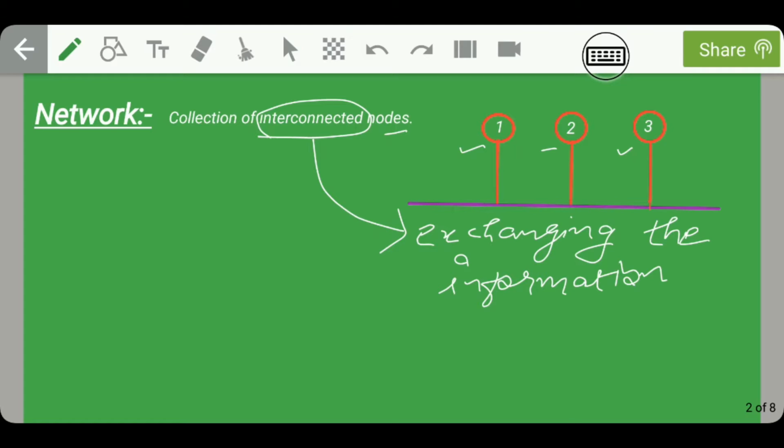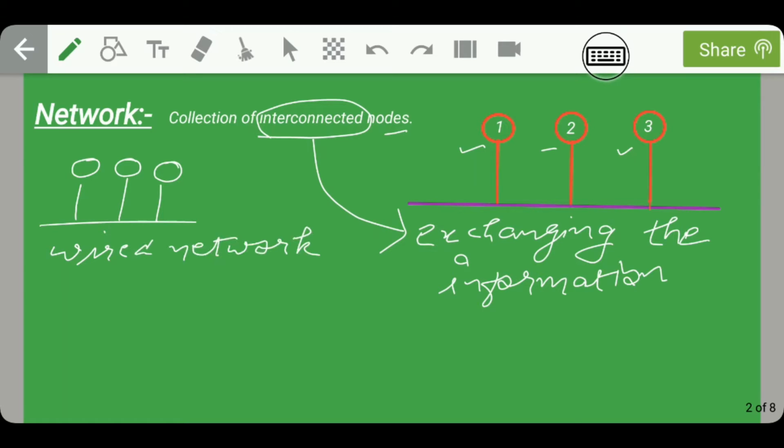So what do I mean by physical and virtual interconnection? To elaborate, let me tell you an example. Let us consider a network in which the nodes are connected to a single channel like this. This is a wired network, and this can also be called physical interconnection.